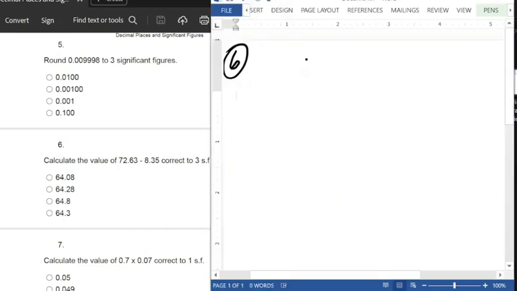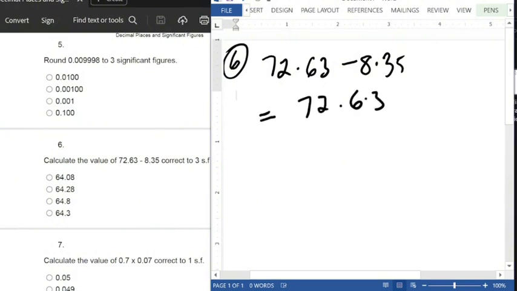What we have there is 72.63 minus 8.35. The first thing to do is to calculate this before we give the answer to three significant figures. That's 72.63, and if you have a calculator, you can use it, minus 8.35.